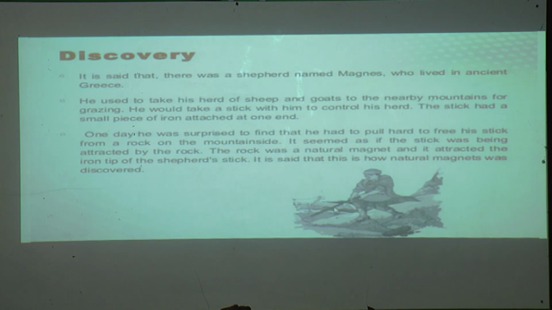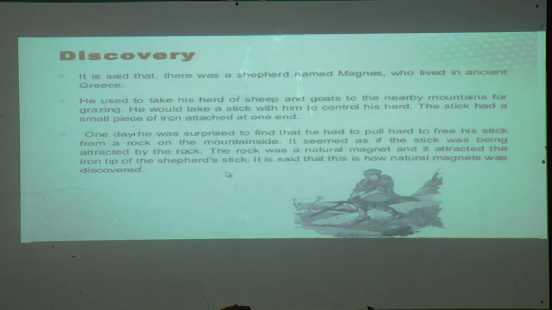Not the whole mountain, but some rocks on this mountain were natural magnets, and they attracted the iron tip